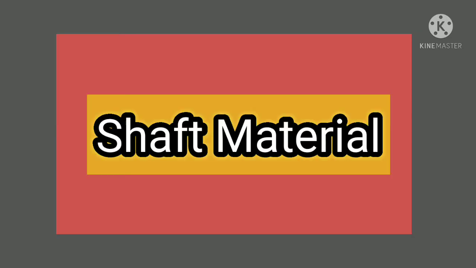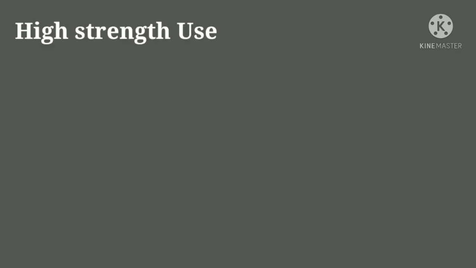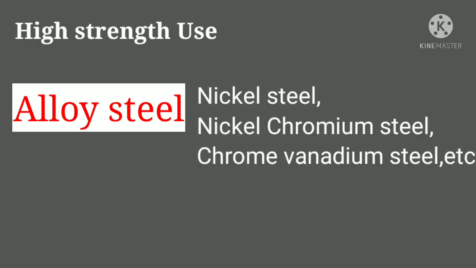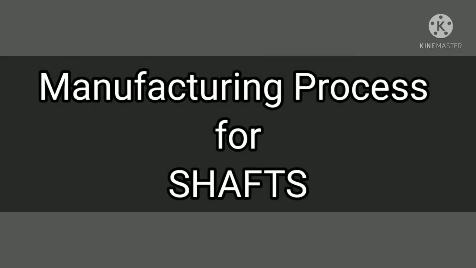Shaft material. Material for shaft is selected depending upon its use. For ordinary use, carbon steel is used like 40C8, 45C8, 50C4, etc. For high strength use, alloy steels such as nickel steel, nickel chromium steel, chrome vanadium steel like 40Cr1, 1Mo28 are used.